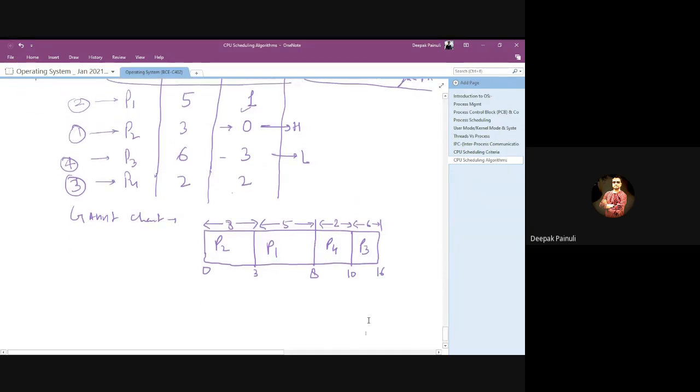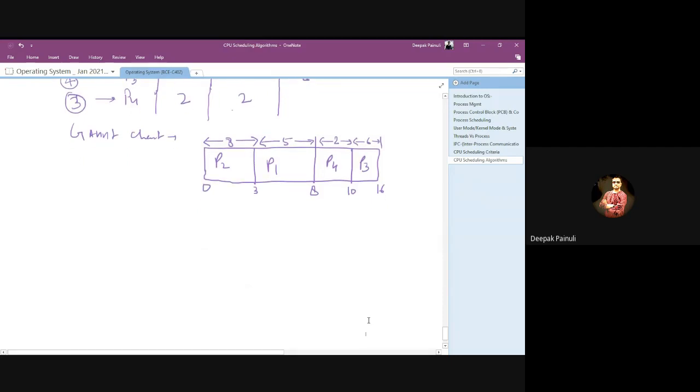Now calculate the waiting time and turnaround time for the processes. What is the waiting time for P1? The waiting time will be 3, because it waited from here to here only, right? That means 3 seconds. For P2, 0 seconds. For P3, 10 seconds.